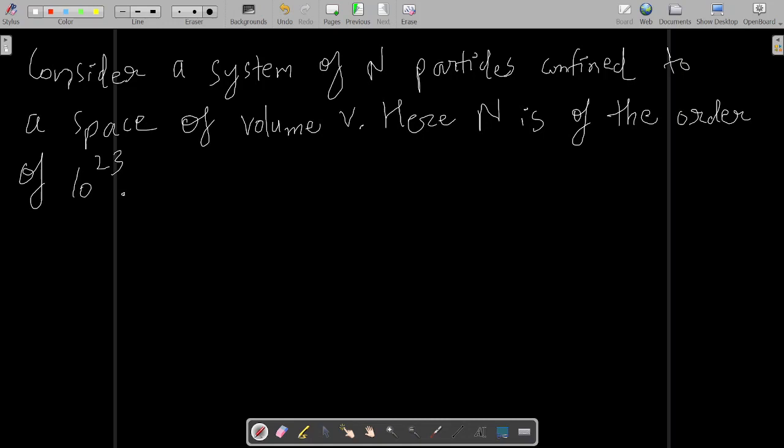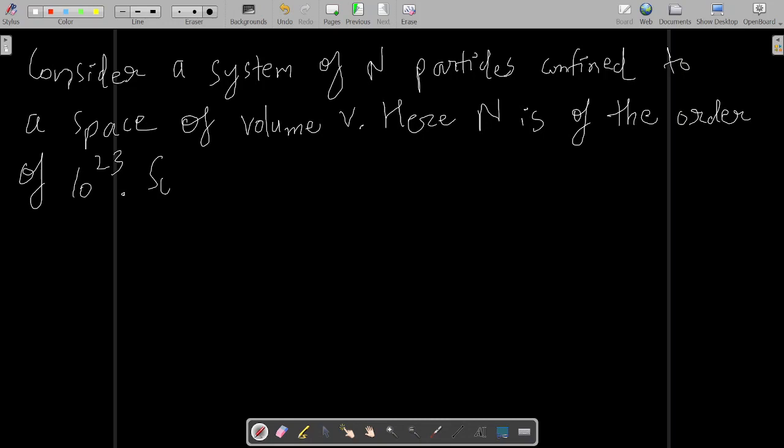So you can study the atoms one by one instead of going for the average properties or bulk properties. But in order to apply statistical physics, it is very necessary that your capital N, the number of particles confined to the volume V, should be of the order of 10 to the power 23. Only then can you apply the bulk properties. So this is a fact. Now here n is of the order of 10 to the power 23.